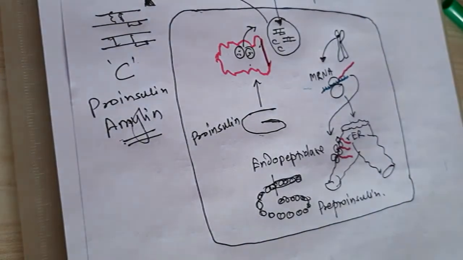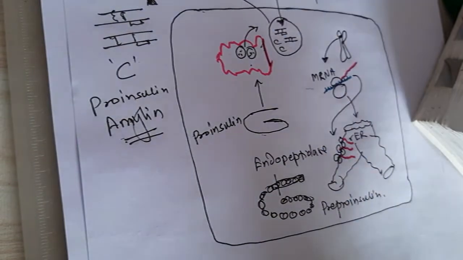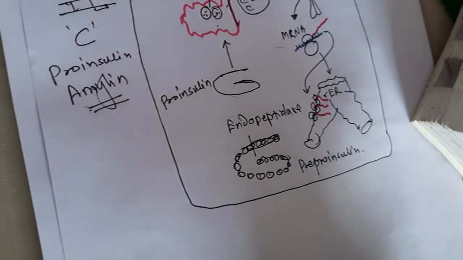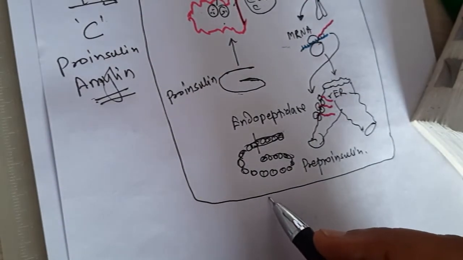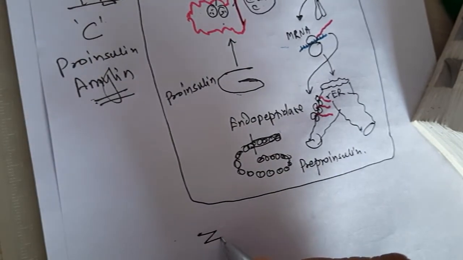Now another important thing is that in the vesicles, the insulin is always present along with the zinc.